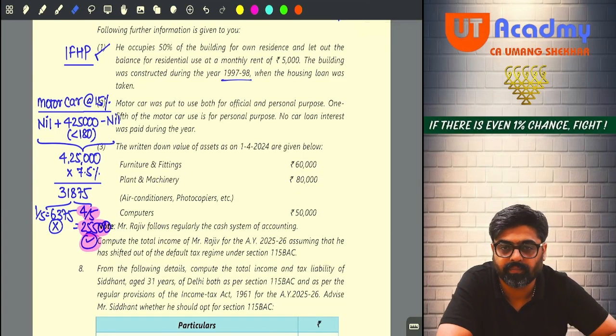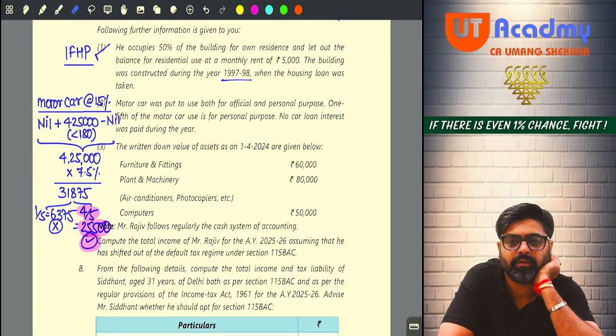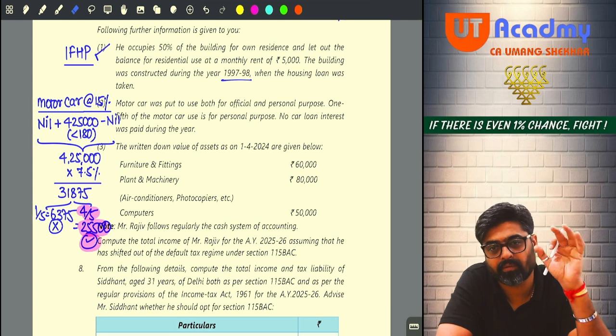Now pay attention. Now this motor car 4,25,000, the amount is spent, payment is done. Have you paid this entire 425 from your pocket? Entire 425 you have paid from your pocket?